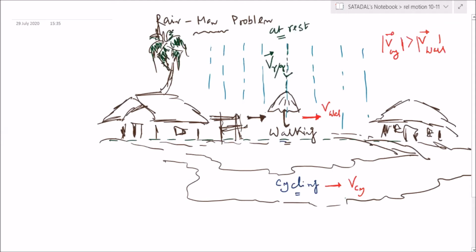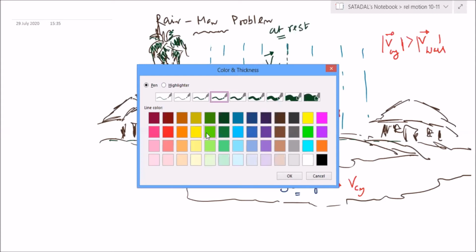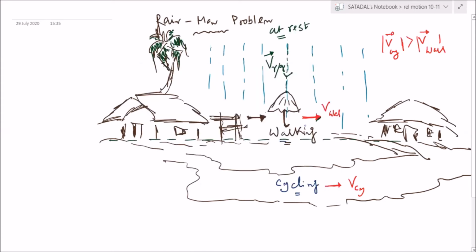Okay. Fine. The moment the person starts walking in the forward direction, what is your intuition? Try to close your eyes and think what will happen. In which direction will you face the rain? Suppose you start walking. Do you have to rotate this umbrella in the forward direction, or in the backward direction? Just out of impulse, what does your intuition say?